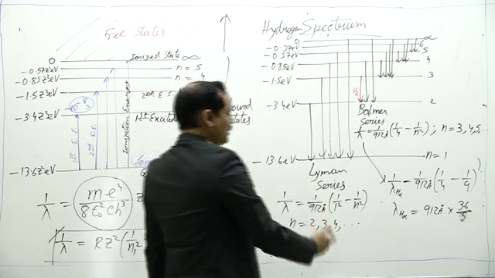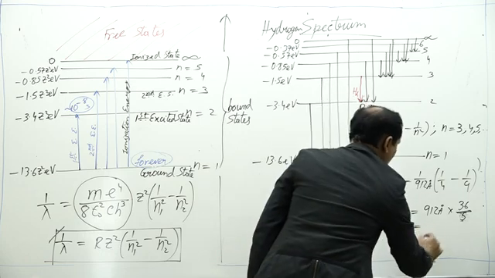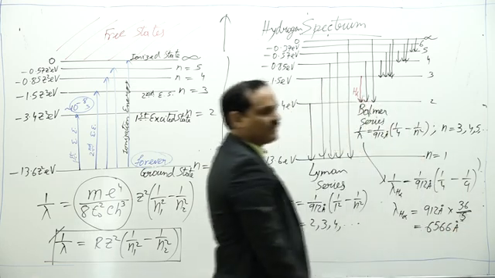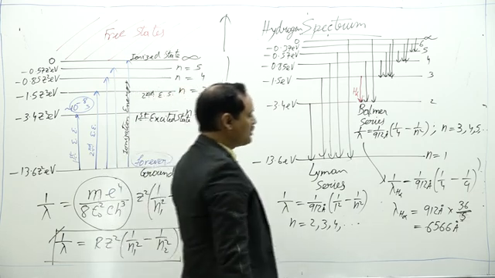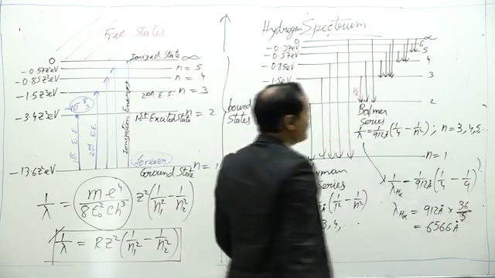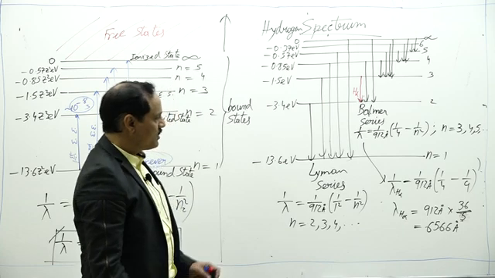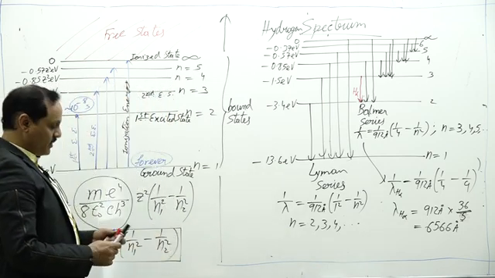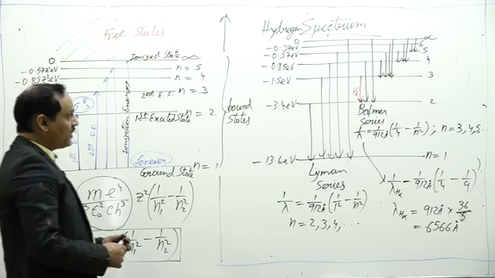So it comes out to be 6566 angstrom. And the color of this corresponding wavelength is red. So the color of H alpha is red and its wavelength is 6566 angstrom.